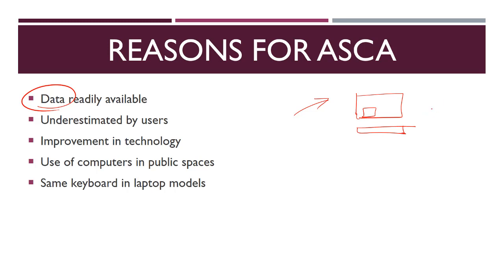There will be 25, 30, any number of users sitting here, eating, talking and so on. Any one of them can place their mobile phone just behind or beside my laptop, and if their recorder is on, it can very easily record what keys are being pressed on my laptop. So this data is very readily available to hackers.